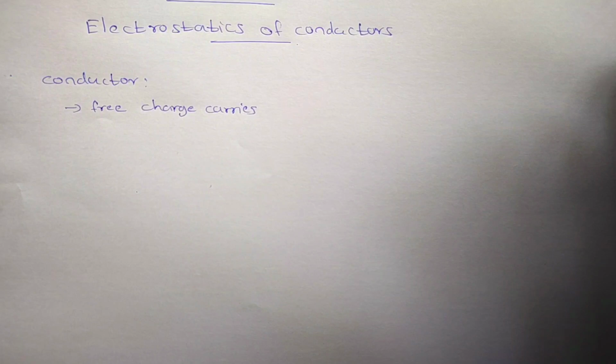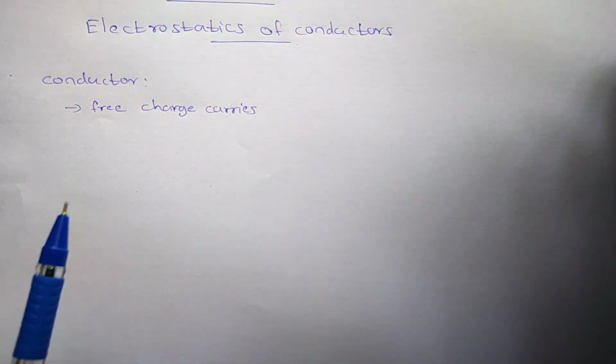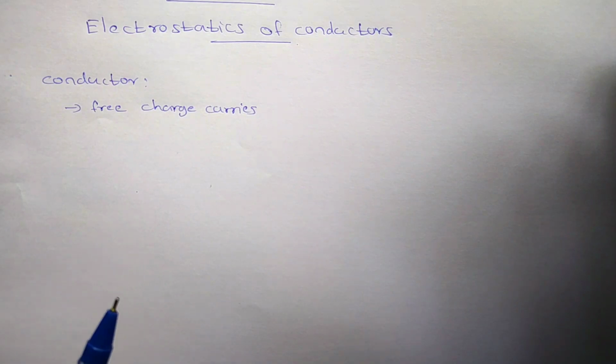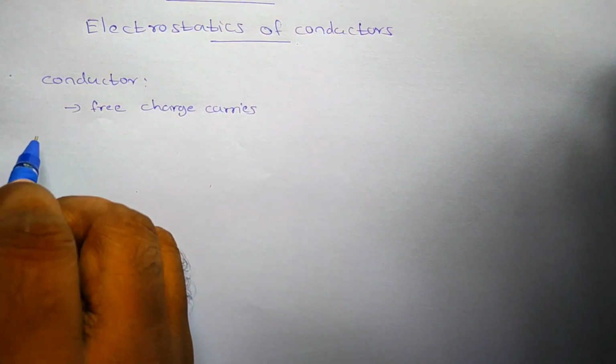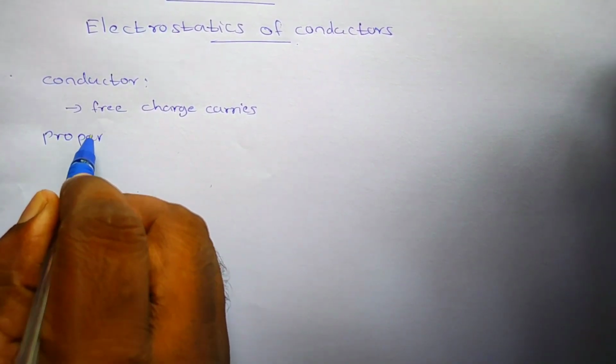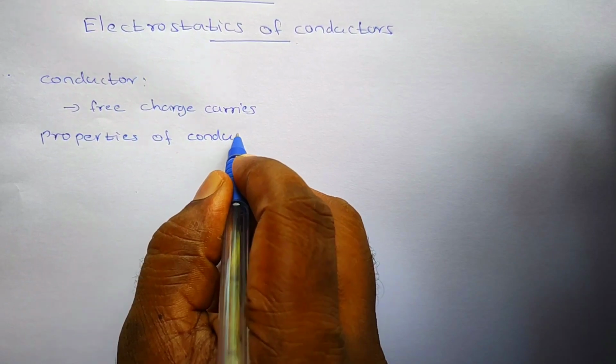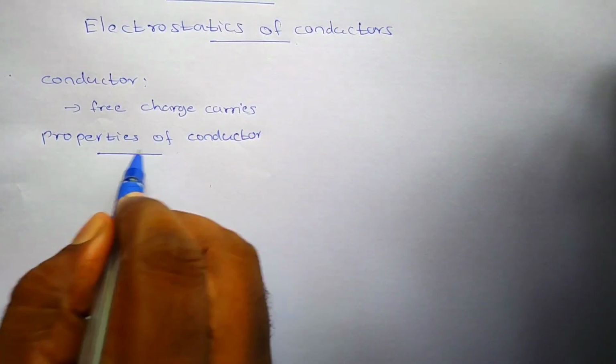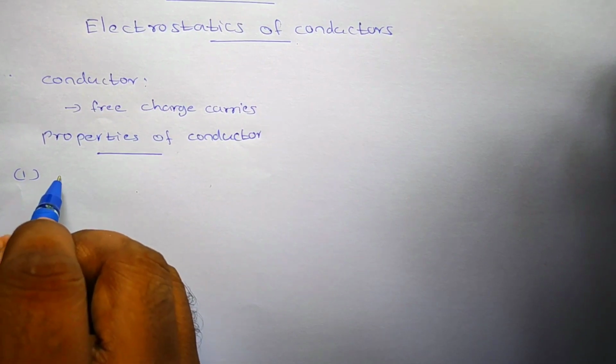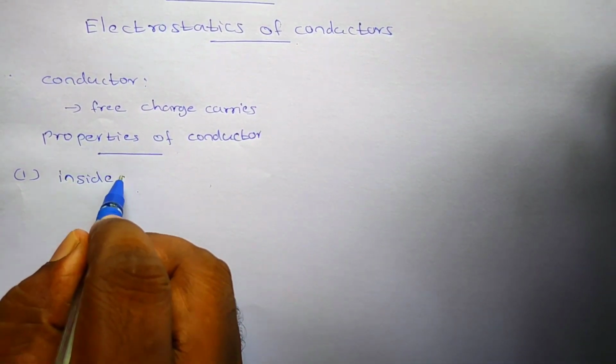In this topic, we are going to study what a conductor is and its properties. We already studied what a conductor is. In this, we are only studying solid conductors. A solid conductor is a substance which consists of free charge carriers. Next, we are going to study the properties of electrostatic conductors. Properties of conductors. Clear?